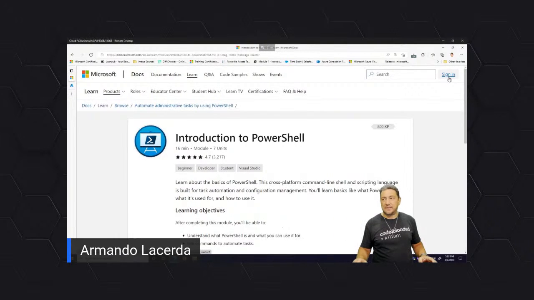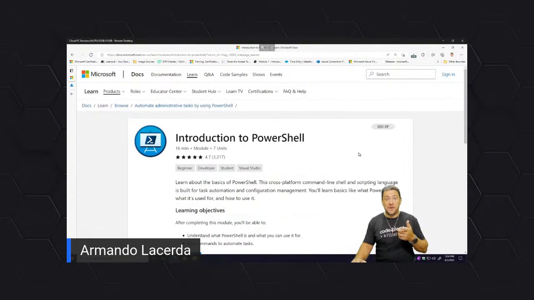the sandbox. The other benefit of signing in is that as you study these things and you go from module to module, you get a badge. You accrue points. You see, like this particular one here will give me 800 points. You accrue points, and as you complete things, you get badges for completing the elements. So at the end of the day, you can go to your dashboard, the learning dashboard, and see, oh, I have completed this module, I have completed this module. And if you want to see it again, it's already there. You can click, you can see your history and do exercises again if you like. So highly recommended to sign in.